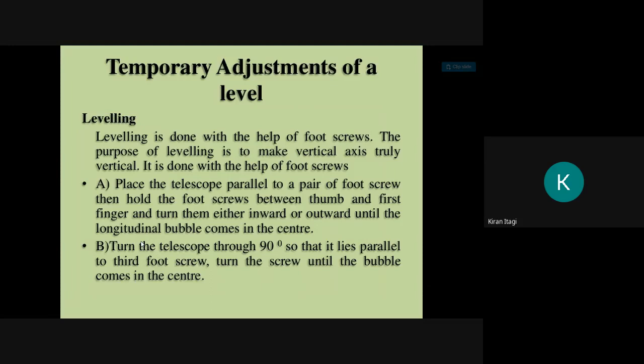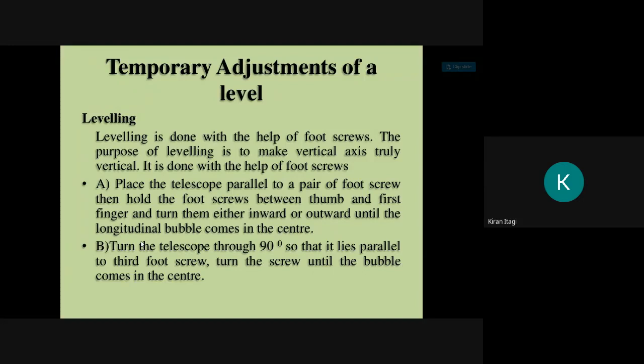Here also, with the help of the spirit level or bubble tube, we will do the centering of the leveling machine or auto level. The leveling is done with the help of the foot screws. Here we have 3 screws. The purpose of leveling is to make the vertical axis truly vertical. It is done with the help of the foot screws.